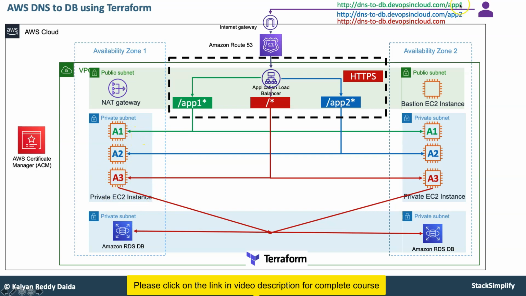Here, when you come with /app1, it goes to app1, and /app2 goes to the app2 related instances. On the root context, whenever you come, you will have a sample user management web app. Whenever you provide the username and password, it will get the information from the RDS database, whatever sample users are present inside that database. All those things you are going to do in this DNS to DB section using Terraform. From Route 53 to database, everything end to end you are going to implement using Terraform.